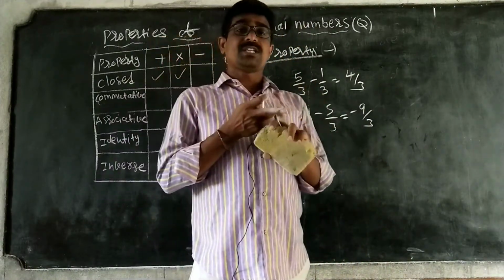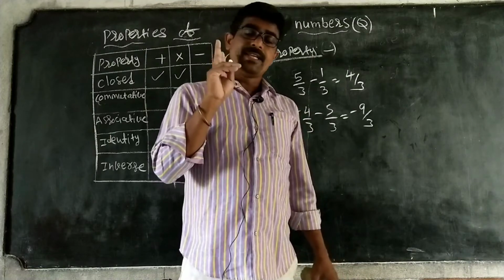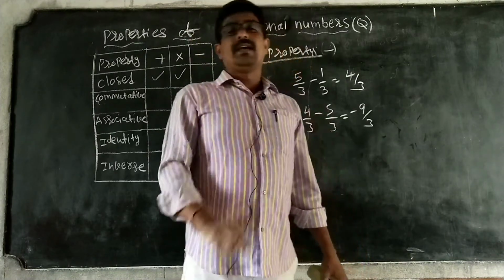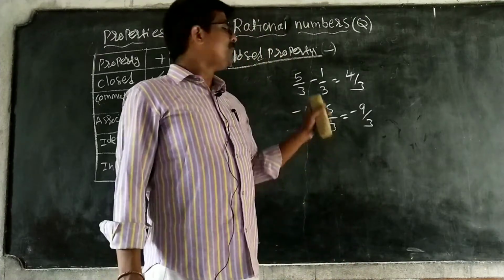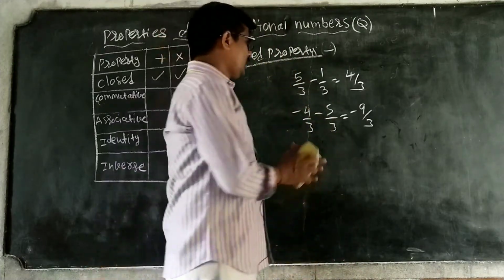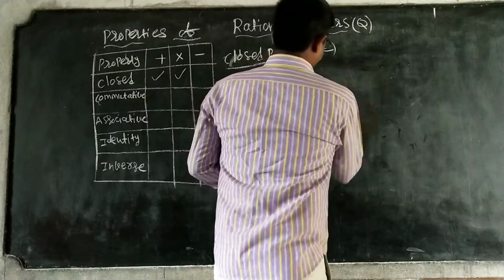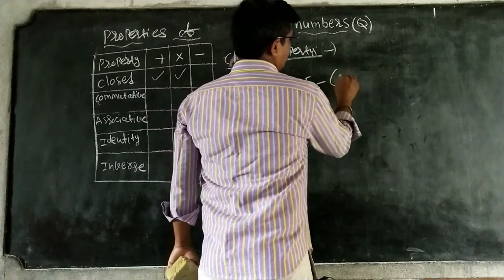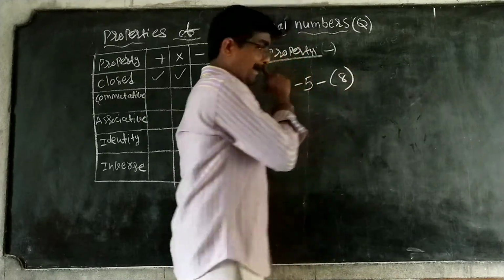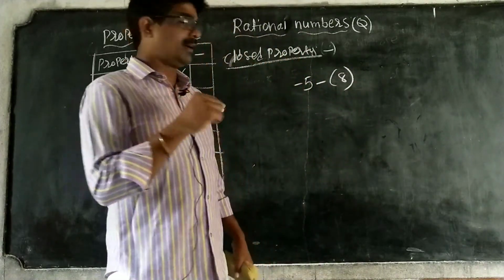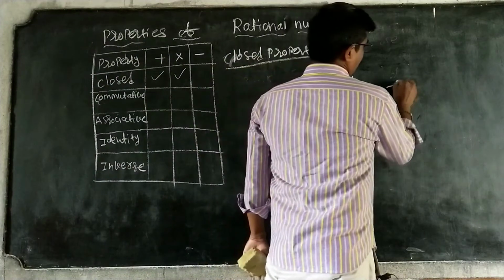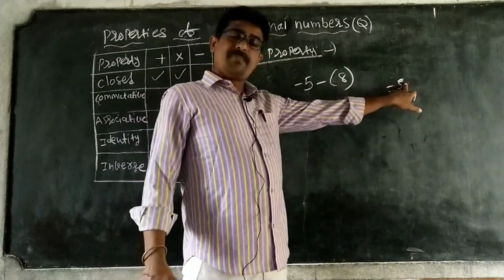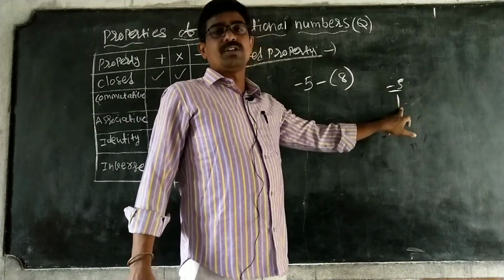So subtraction of any two fractions, any two fractions means any two rational numbers, the result should be rational. Then it is called a closed property. If you have any doubts, take minus 5 and plus 8. Minus 5 is also a rational number because minus 5 I am writing as minus 5 by 1. It is in the form of p by q, where p is equal to minus 5, q is equal to 1.